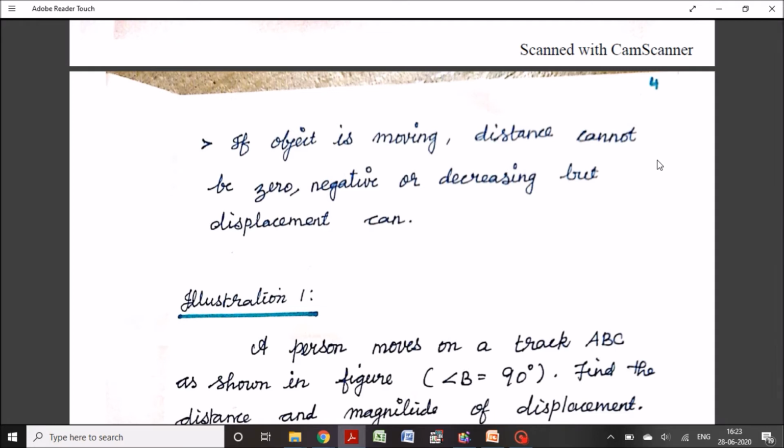If a particle starts moving from A and it traveled to C by the way of B, then it is written back to A, it means the displacement of the particle is zero, whereas the distance traveled by the particle is 2 ABC. I hope now you can understand what is displacement and what is distance.